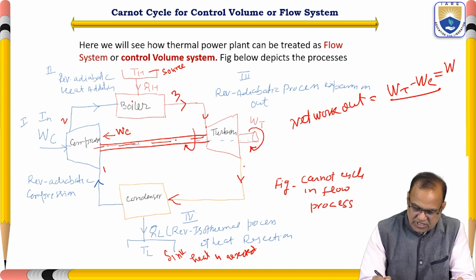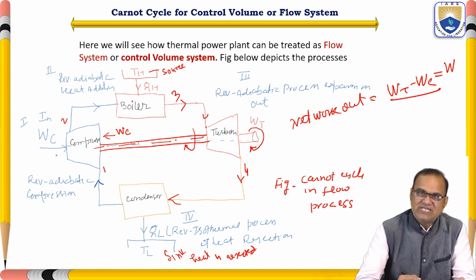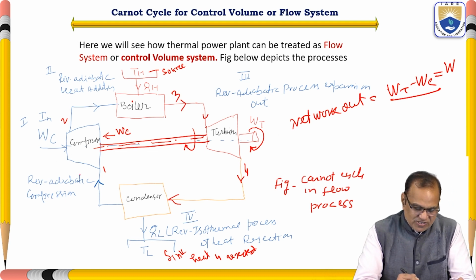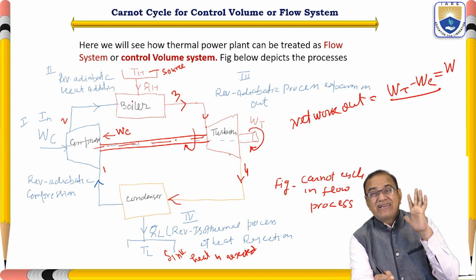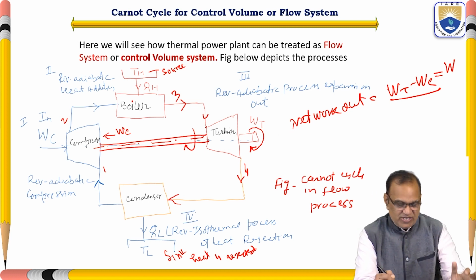2 to 3, 3 to 4. Okay. So here, 1 to 2 is reversible adiabatic compression. In this compression and in the turbine, heat should not transfer. In 1 to 2 and 3 to 4, heat should remain there only.